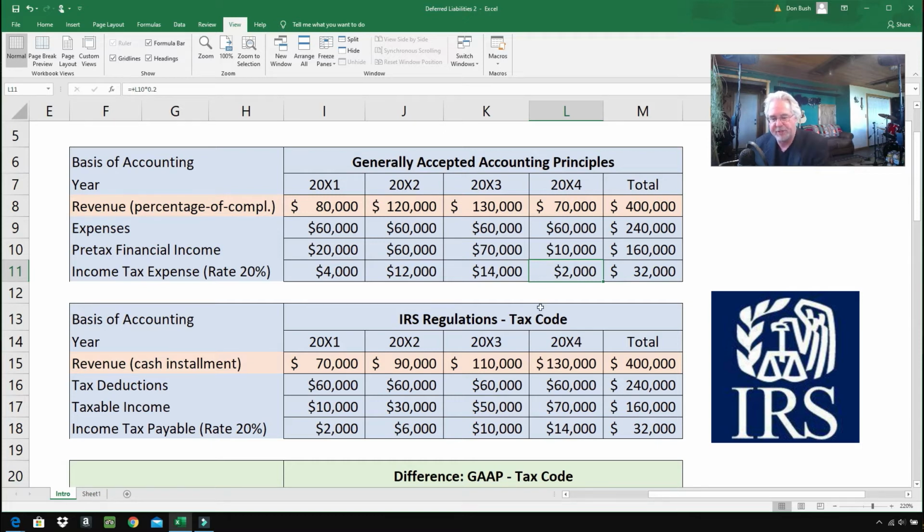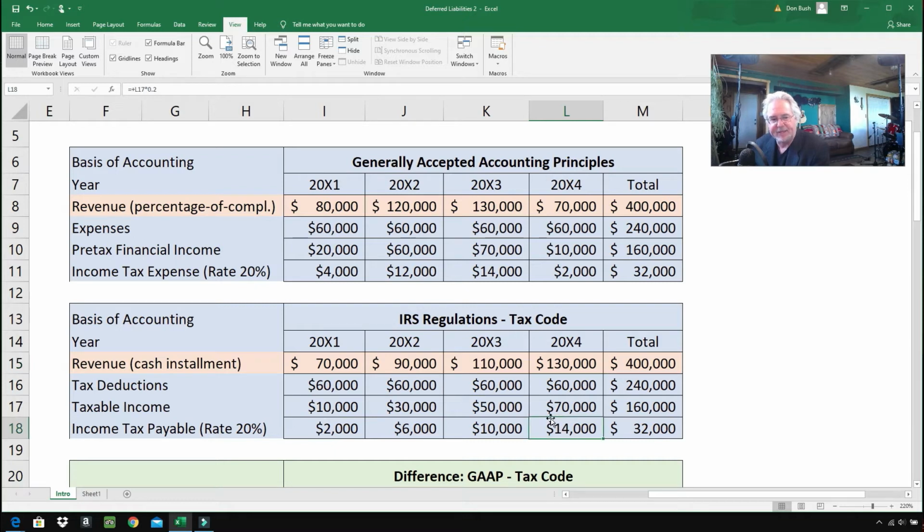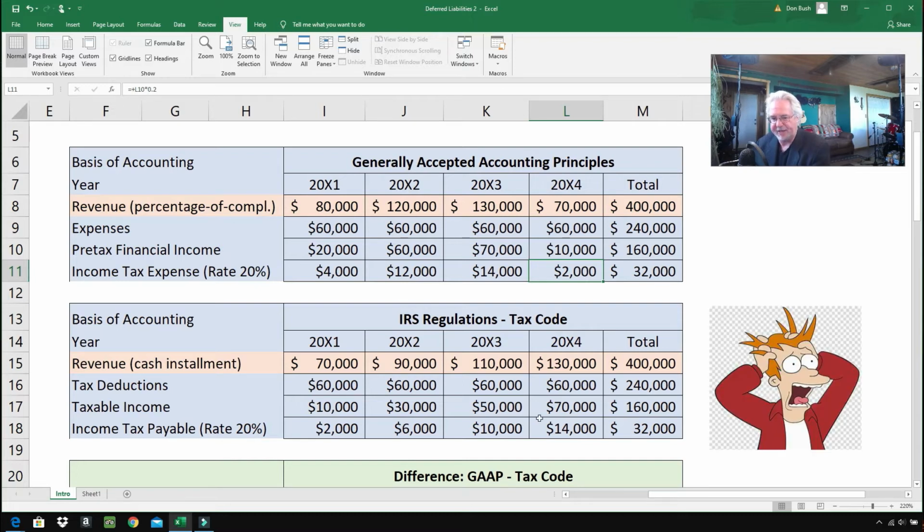with the tax return, the IRS wants you to pay taxes when you get the money. That's usually how the tax code works. So in 2004, the revenue, according to the taxes, was $130,000. And everything else is pretty much the same as up above. But the income tax payable is $14,000. So here's a huge discrepancy. When we get to a construction is claiming $2,000 on their financial statements as income tax expense, but they actually have to pay $14,000. Now the grand total amount of tax is the same either way you go.